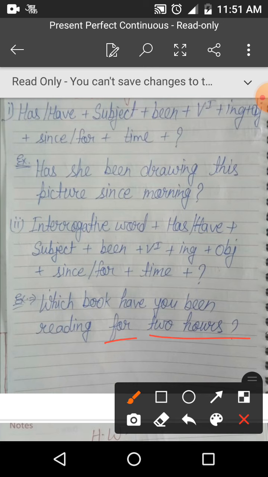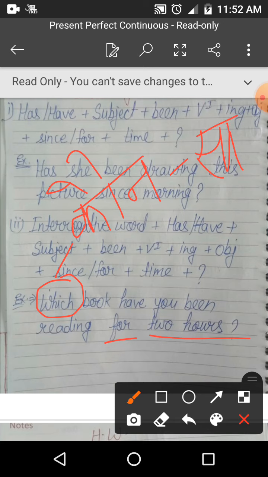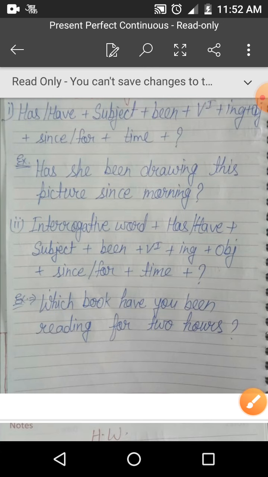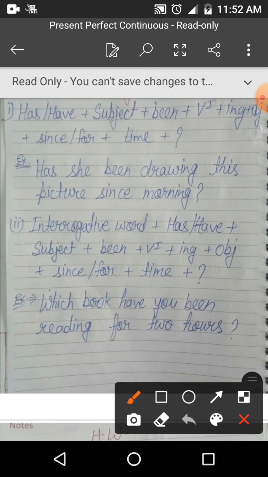Which book have you been reading for 2 hours? आप 2 घंटे से कौन सी किताब पढ़ रहे हैं? ये which is interrogative word. कौन सा and कौन सी के लिए हम which का यूज करते हैं. So in this kind of sentence you will find any interrogative word in between the sentence in Hindi.